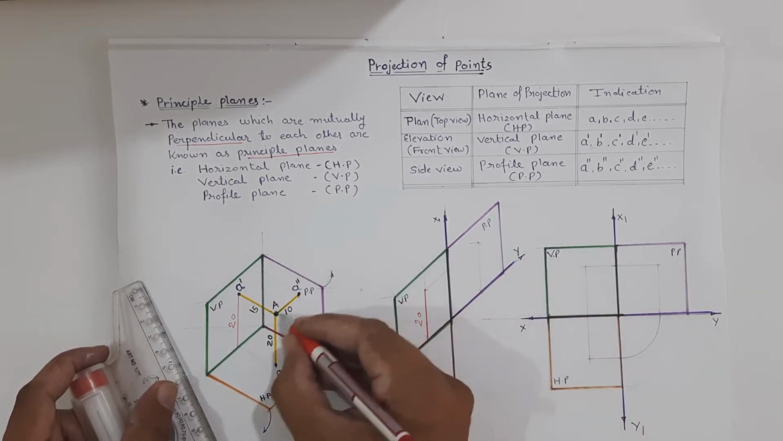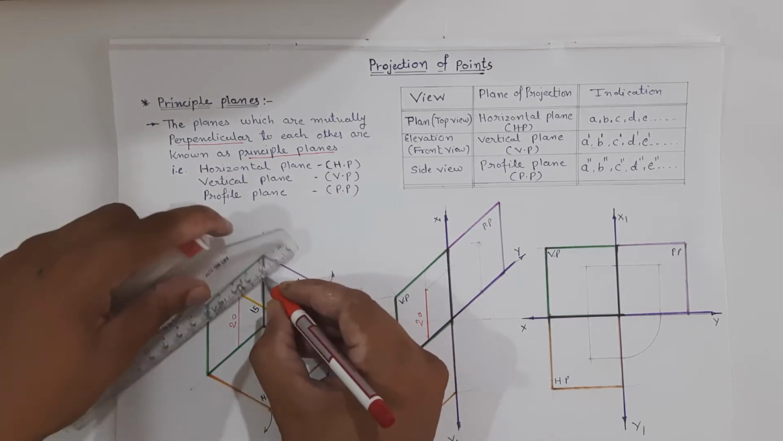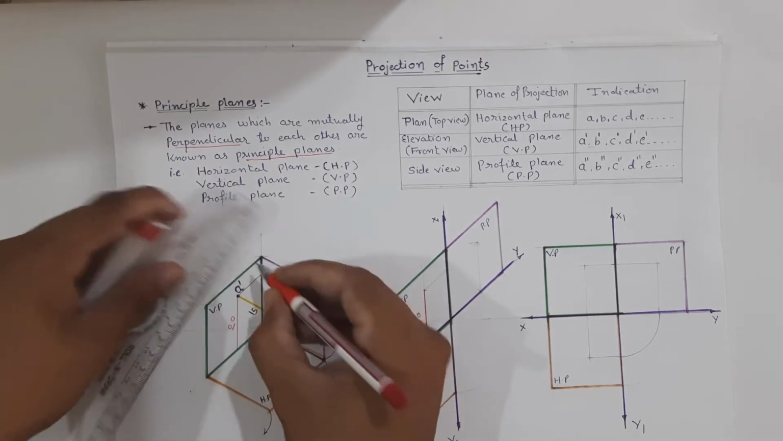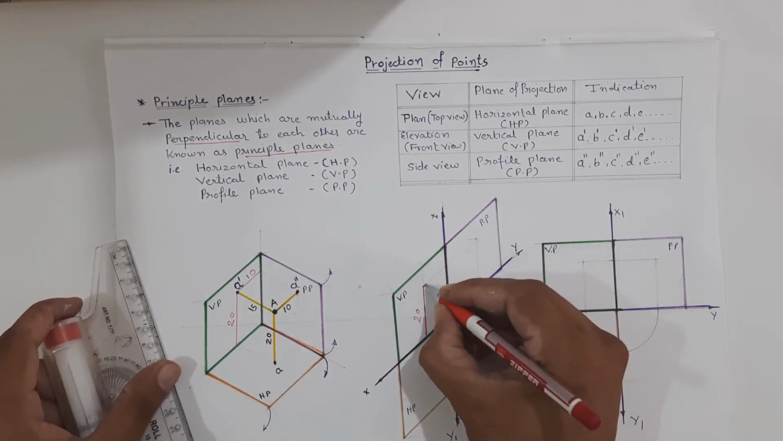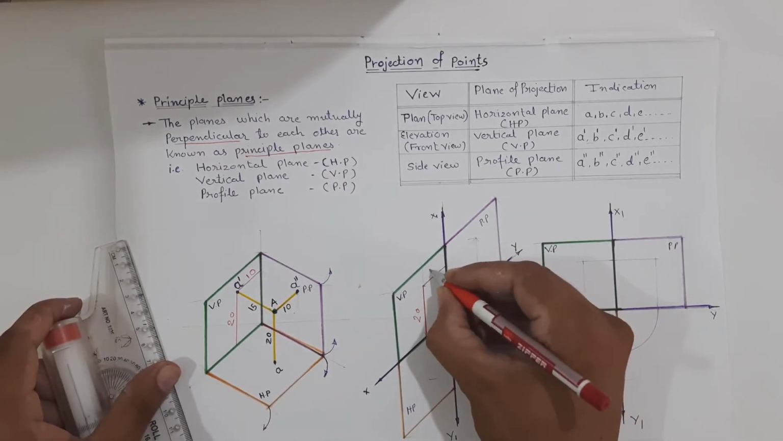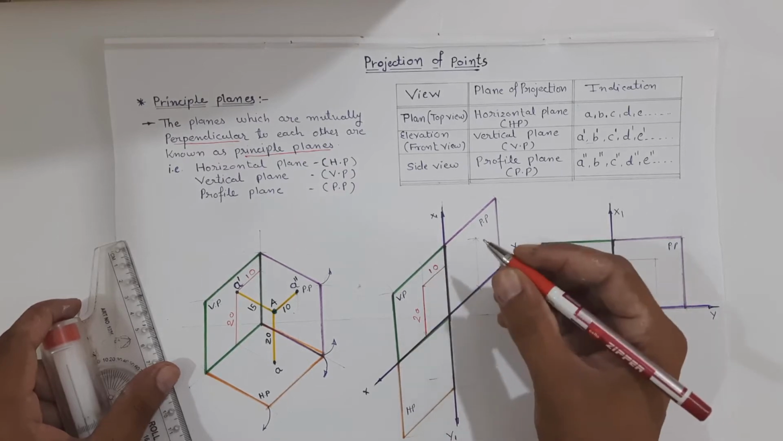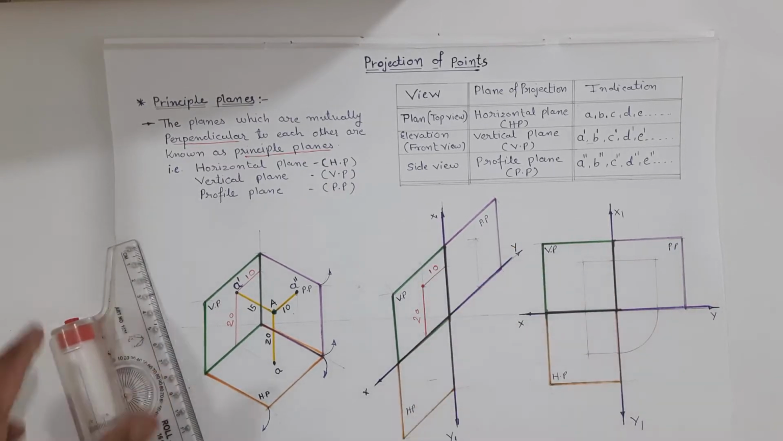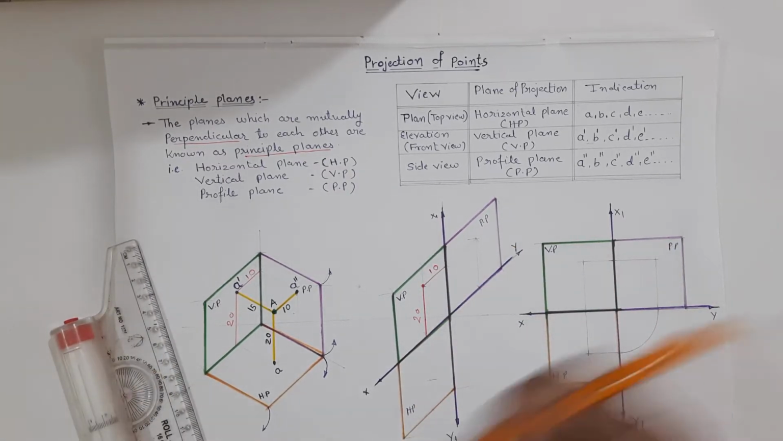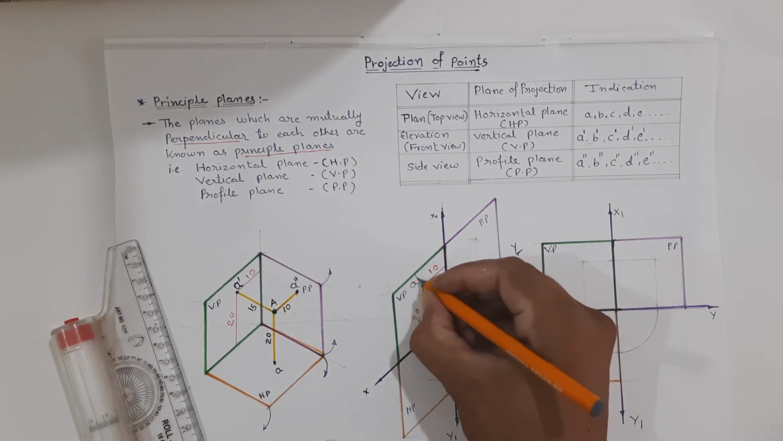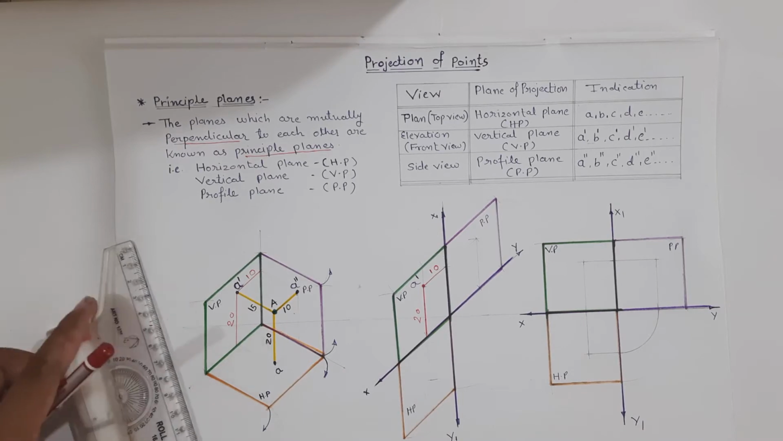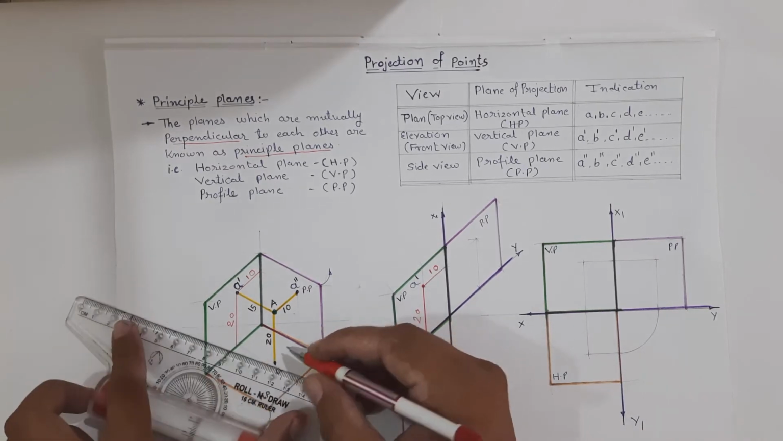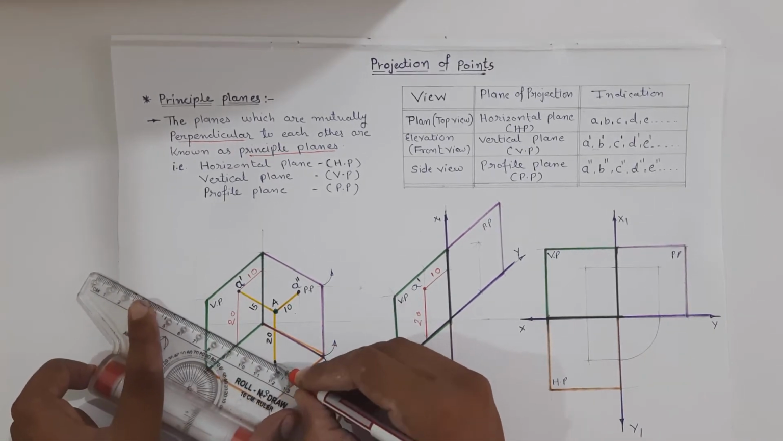the XY line. It is 10 mm away. If we will project this, it will be 10 mm away from the X1 Y1 line. So here we will get the elevation, that is A dash. Now we have rotated this plane 90 degree in the clockwise direction, so we will get the plan over here